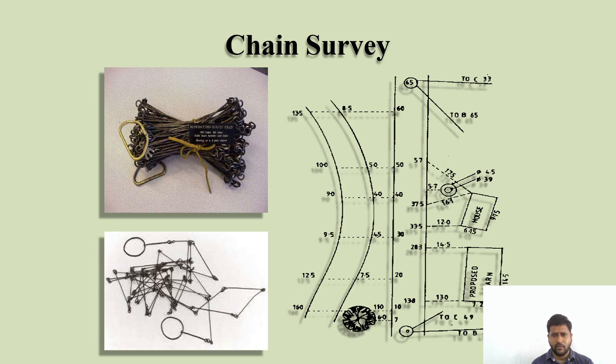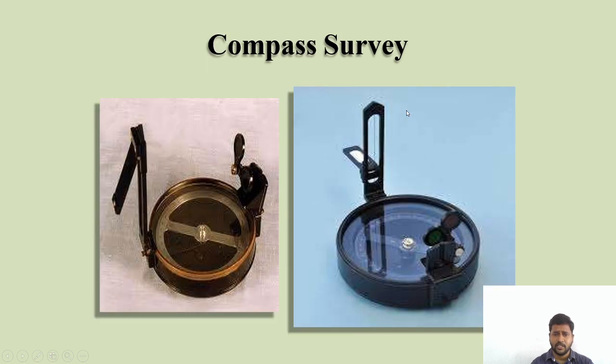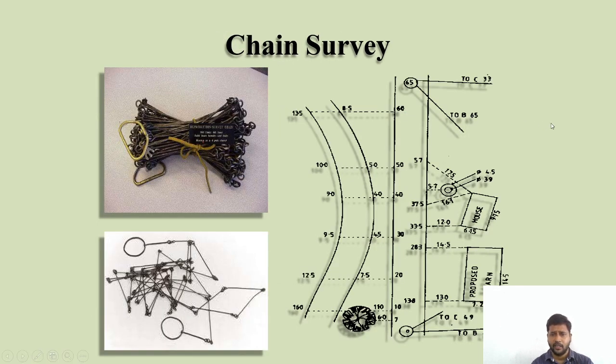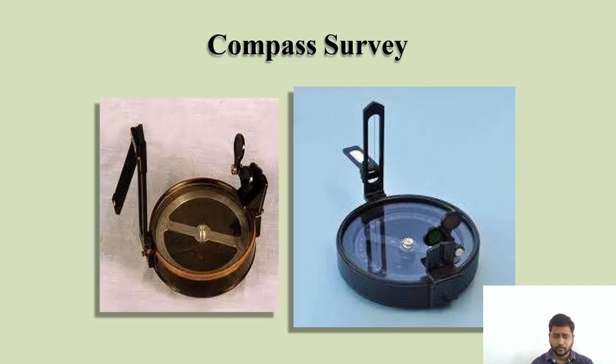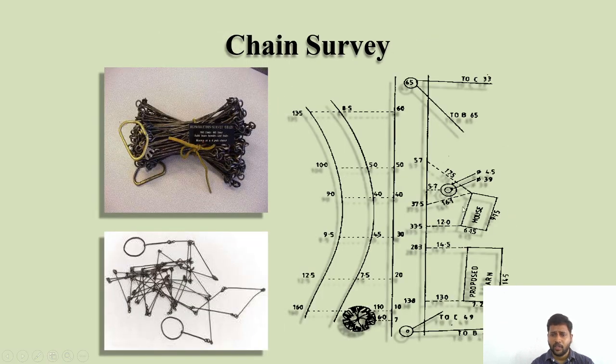If you observe this picture, this is the field book. Whatever measurements we take in the field will be entered into the field notes. The field notes consist of two straight lines with a space between them. Along the field, we take the measurements at 10 meters, 20 meters, 30 meters; this is the interval.